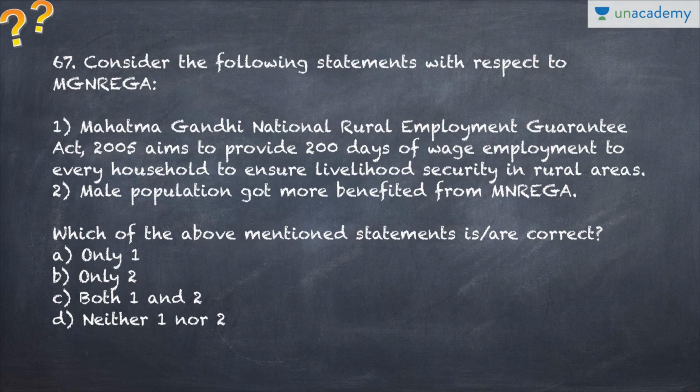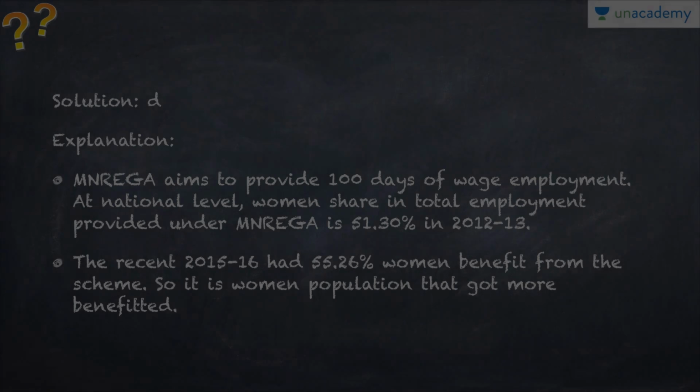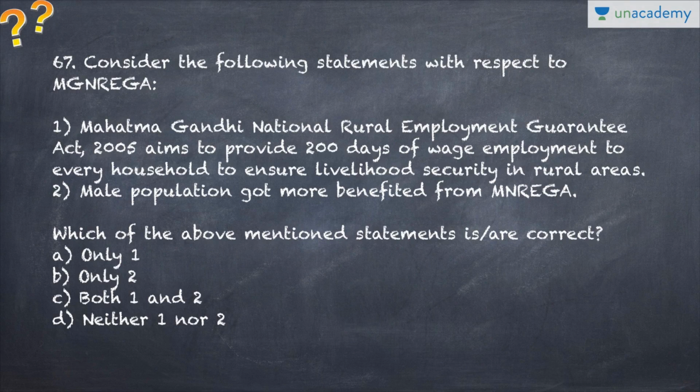And the next one, the last question for this video, is MNREGA aims to provide 200 days of wage. Absolutely incorrect. 100 days is mentioned, not 200 days. And male population got more benefit from MGNREGA. So there was a recent report where it mentioned that the women have more benefited from this program. So this statement, presently, due to the recent report, is not correct. So which of the following is correct? Only one is correct. B is the incorrect. Sorry. Which are correct, because we have to find.